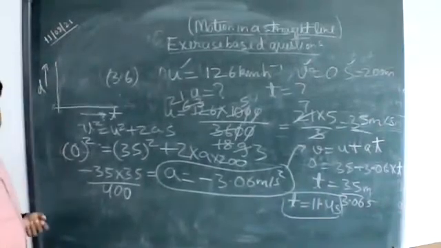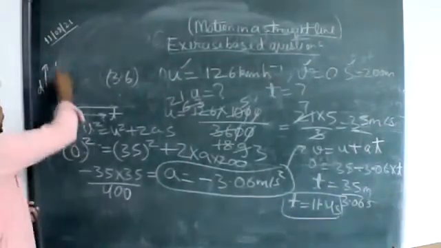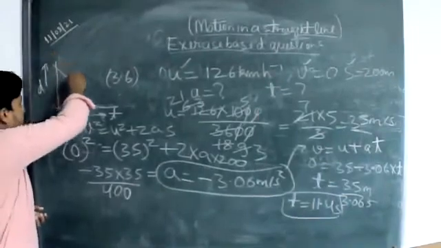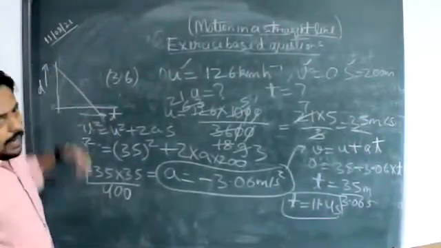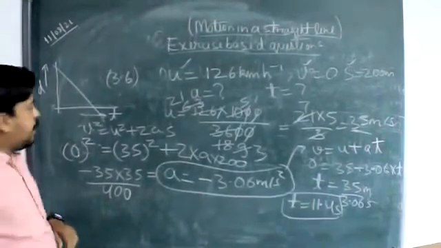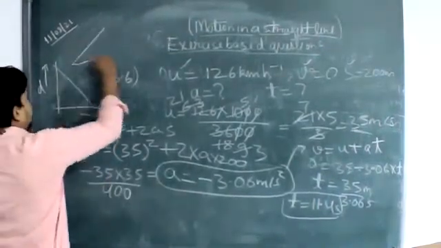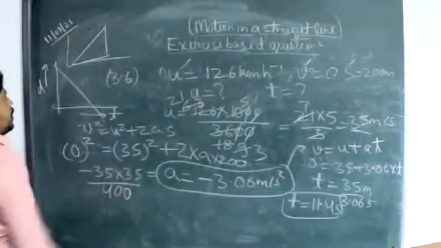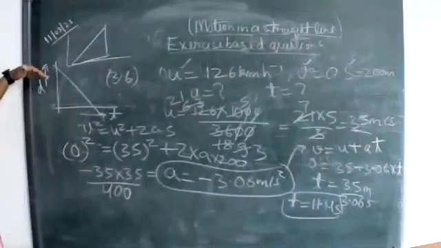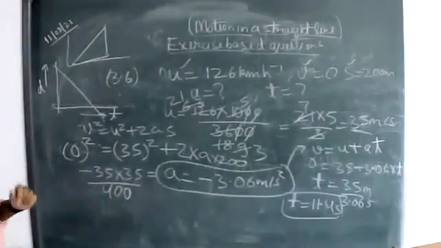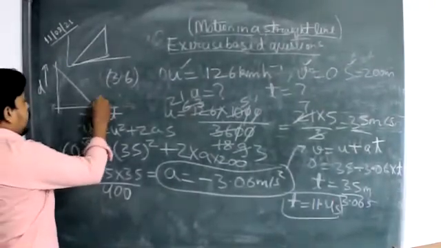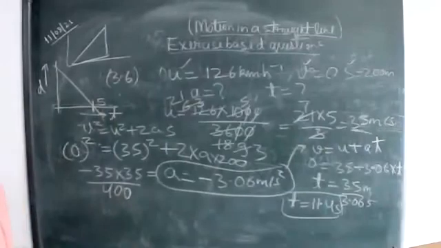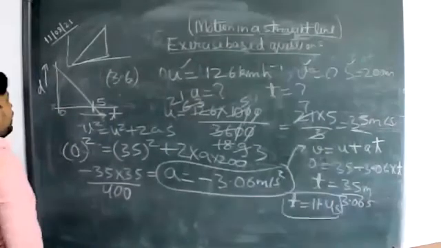Sometimes the motion of a body has this type of line, so instead of a triangle like this, we are getting a triangle like this. Let this be 5 seconds, and this 0 seconds.